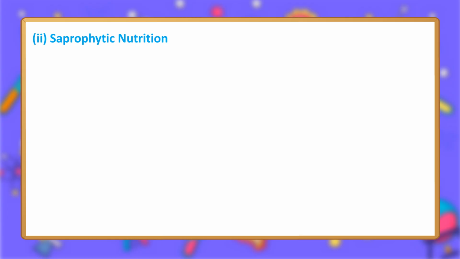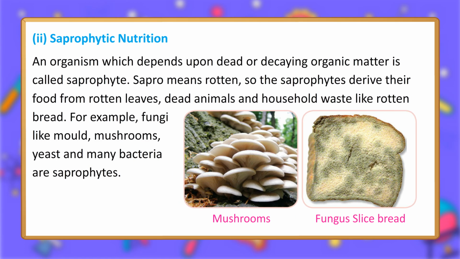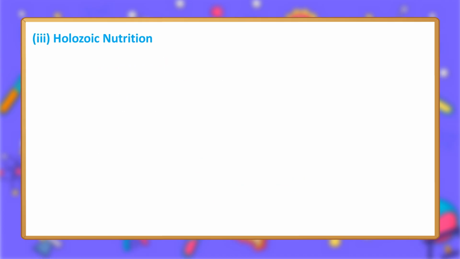2. Saprophytic nutrition. An organism which depends upon dead or decaying organic matter is called a saprophyte. Sapro means rotten, so the saprophytes derive their food from rotten leaves, dead animals and household waste like rotten bread. For example, fungi like mold, mushrooms, yeast and many bacteria are saprophytes.